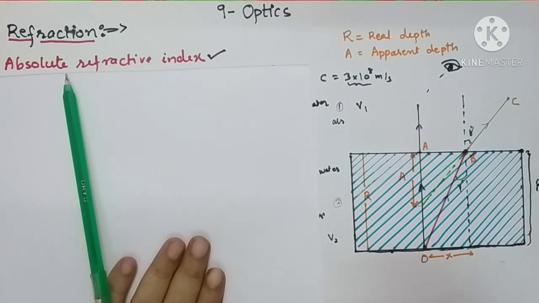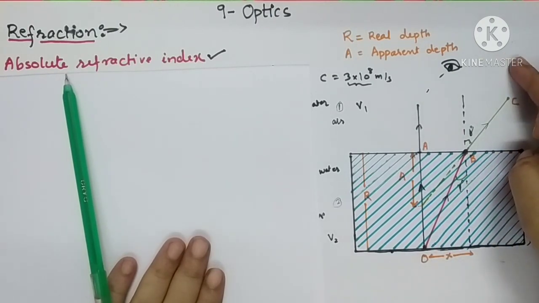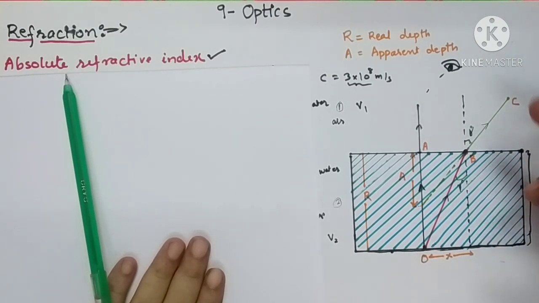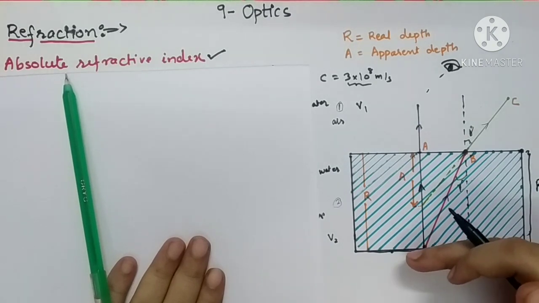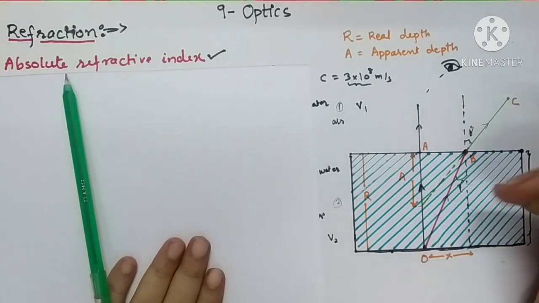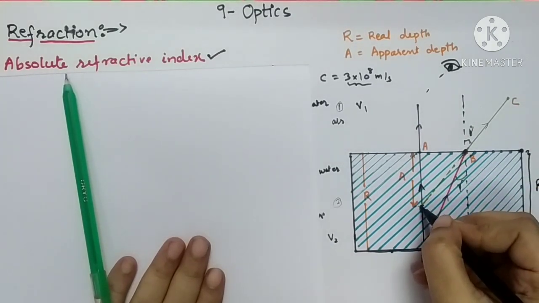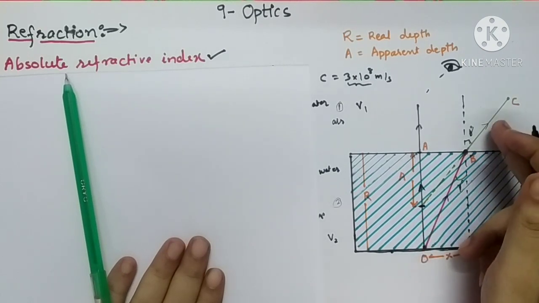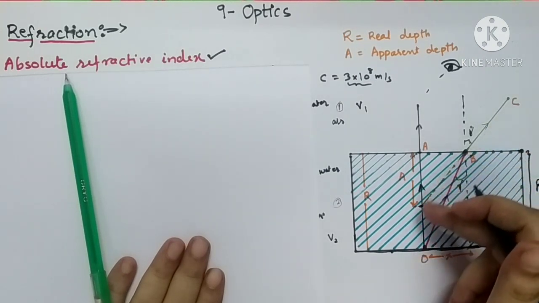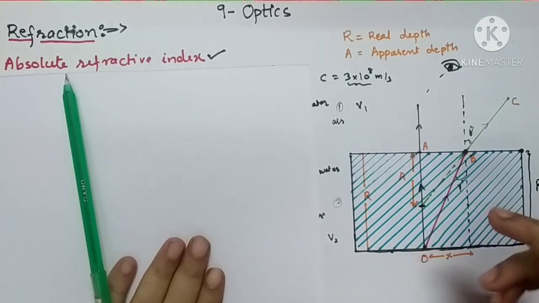This distance is R. But we all know that whenever we observe the bottom surface from air, you will see that this surface is found to be slightly raised. Where it is going to be observed: exactly where you draw the original direction of the refracted ray without any deviation.